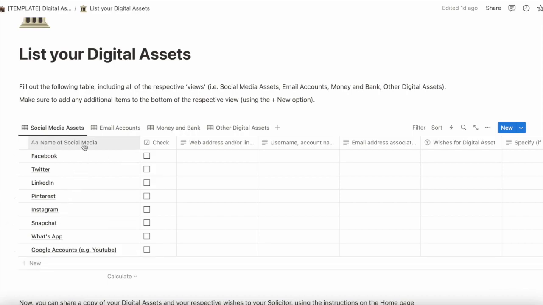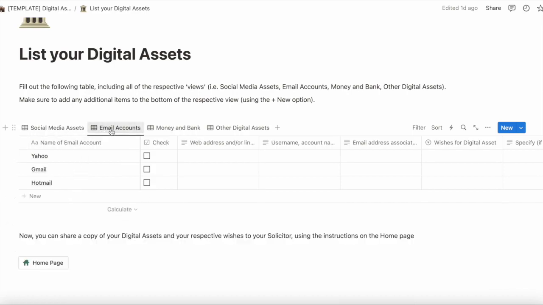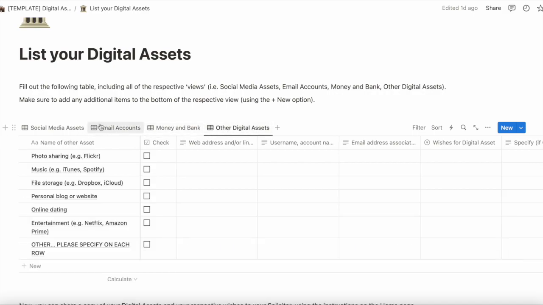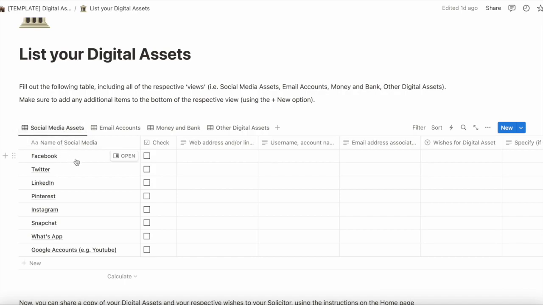But for each of the social media assets, each of the email accounts, each of the money and bank accounts, and each of the other digital asset accounts, the way in which this template works is quite simply: click on the checkbox here if you have that digital asset. If you do not have it, you do not need to check it. If you have that digital asset, then provide some information about it.